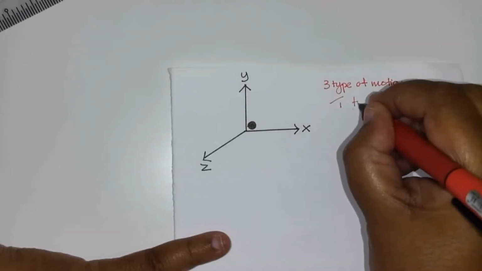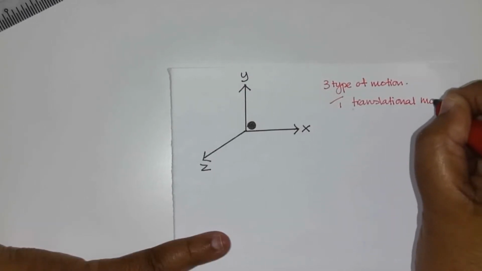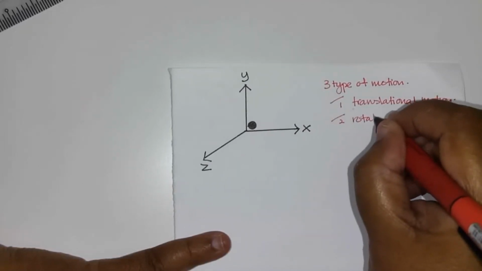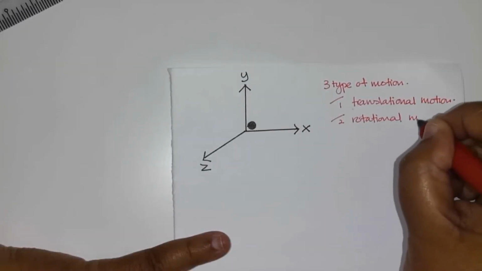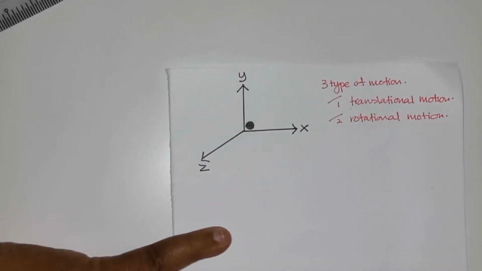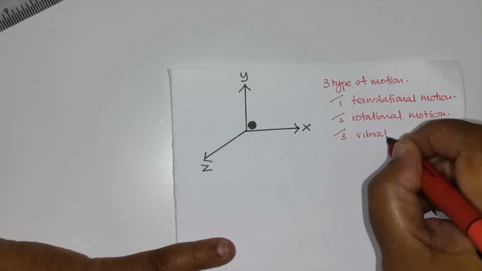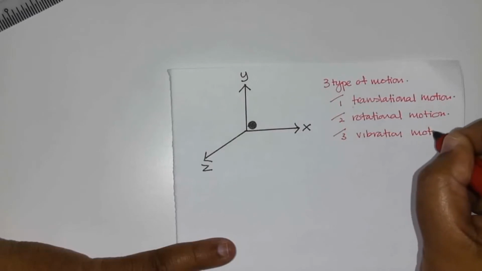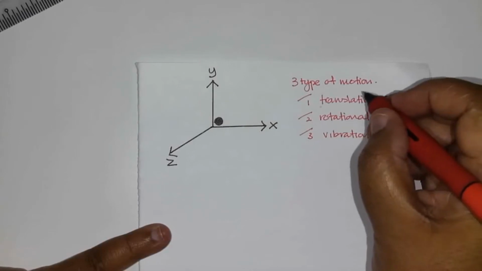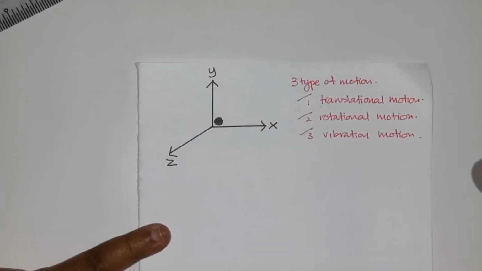One is called translation motion. Two is called rotational motion. And three is called vibration motion. Each time a molecule performs any of these motions, it acquires kinetic energy.